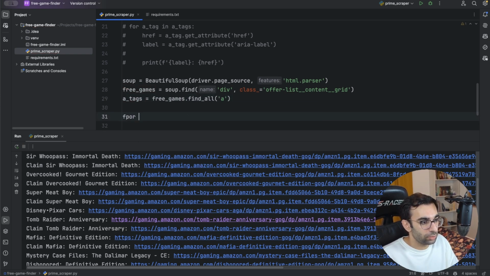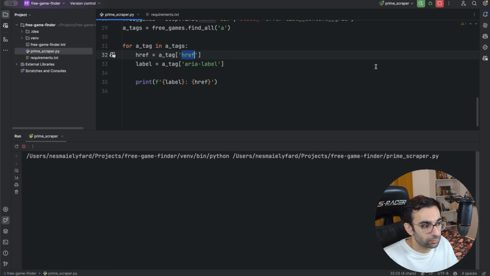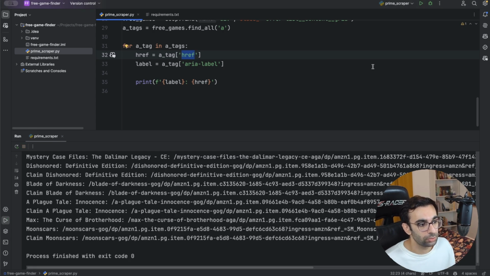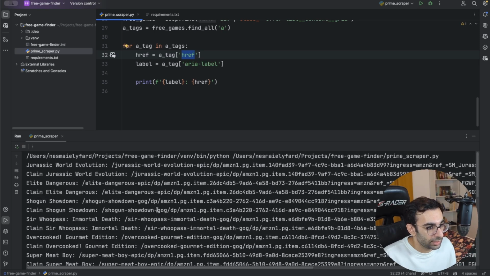And then we can loop over the data again and then get the href attribute and aria-label attribute and then print it out. Let's run this code. Let's wait for the page to be loaded. And then in the end, you can see that again, we have the name of the game and then the relative URL to them.